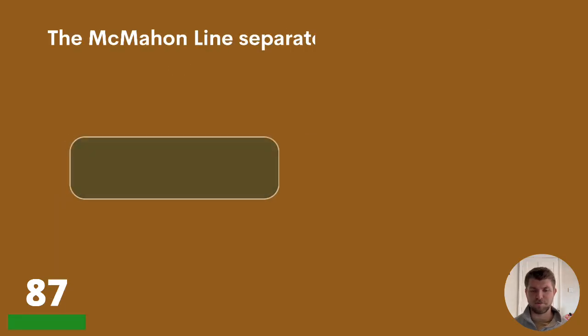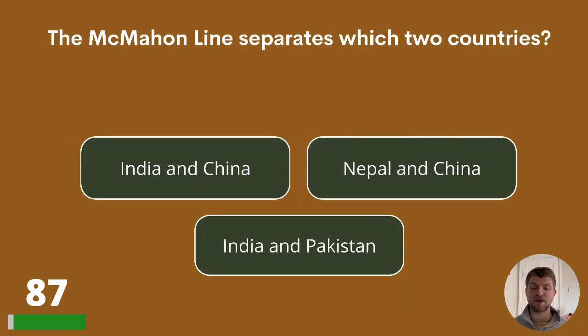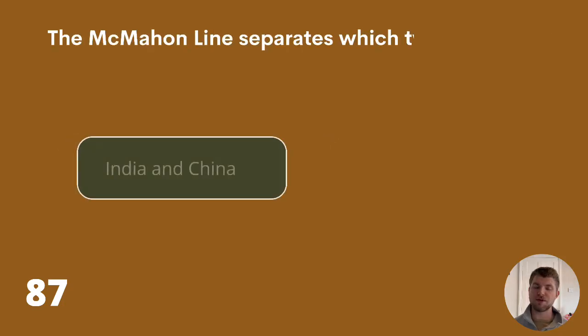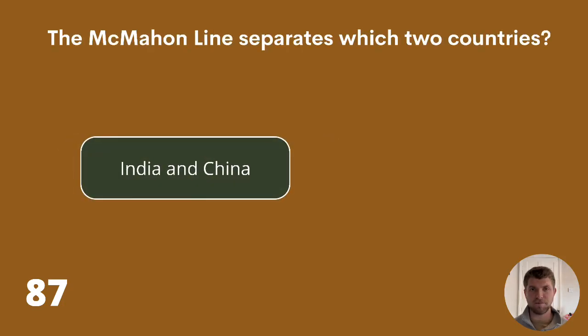Question 87. The McMahon line separates which two countries? India and China, Nepal and China, or India and Pakistan? The McMahon Line separates two countries, and those two countries are India and China.